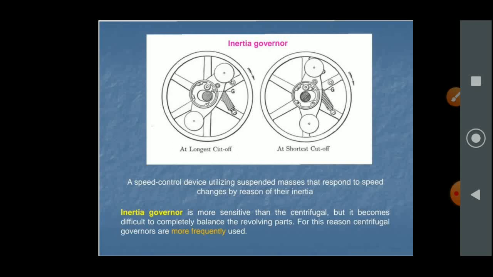Inertia governors are more sensitive than the centrifugal governors, but it becomes difficult to completely balance the revolving parts as it is more sensitive. So, the centrifugal governors are more frequently used.